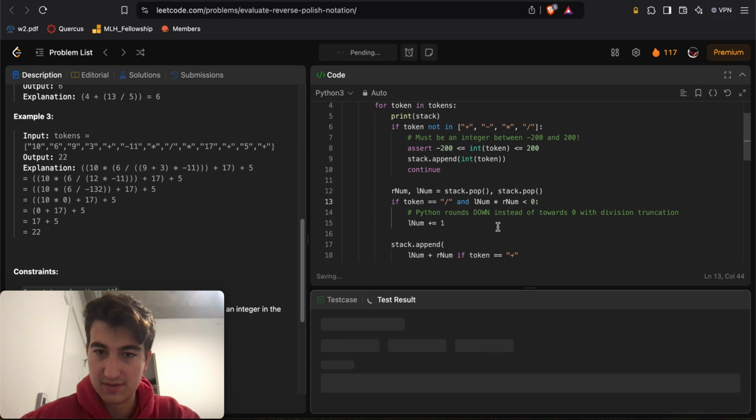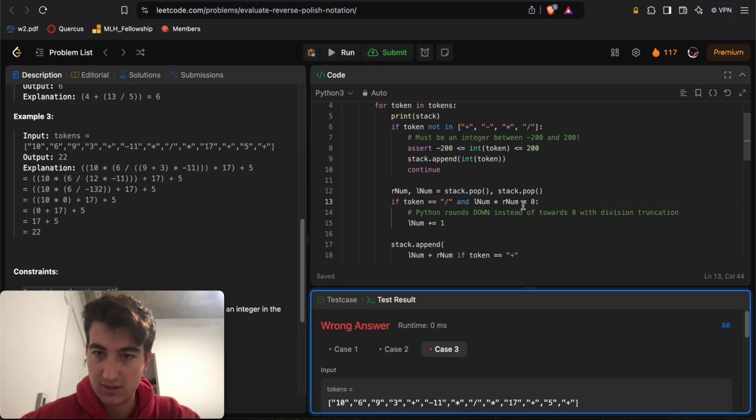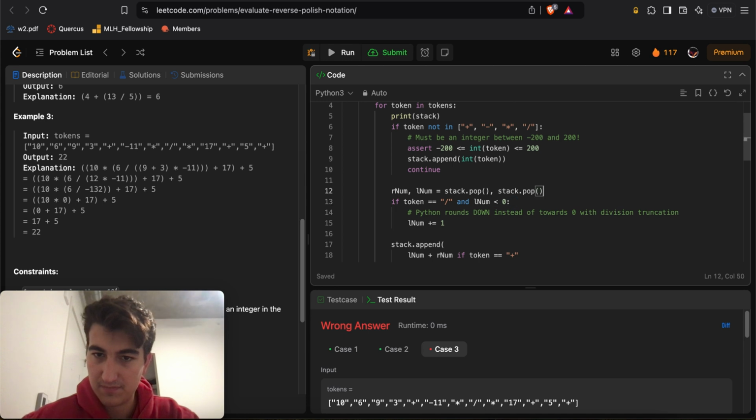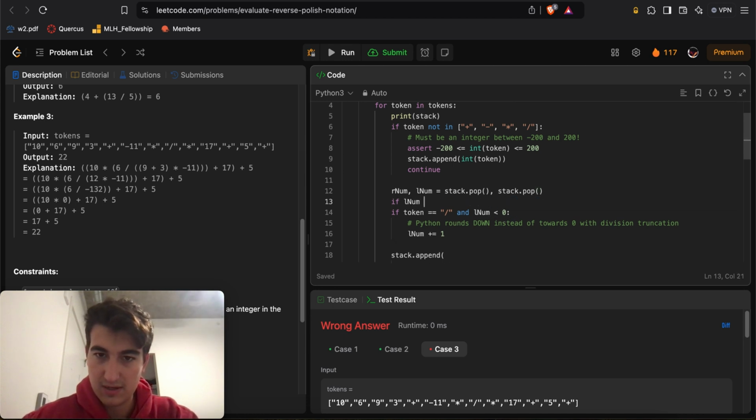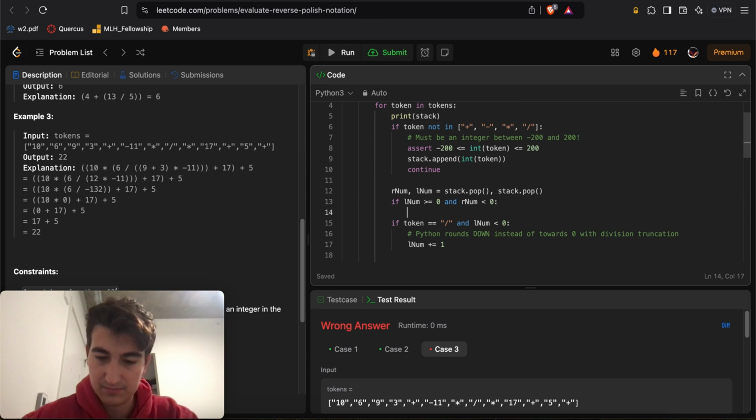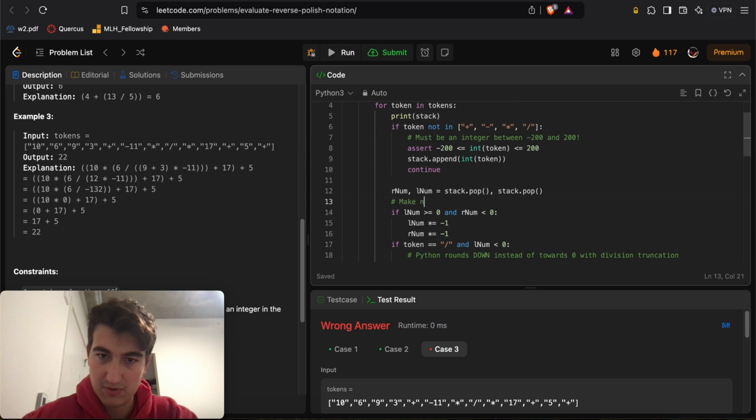Let's just do something like this. Lnum greater or equal to 0 and Rnum less than 0, times equal to -1, Rnum times equal to -1. Make numerator, make denominator positive. Elif